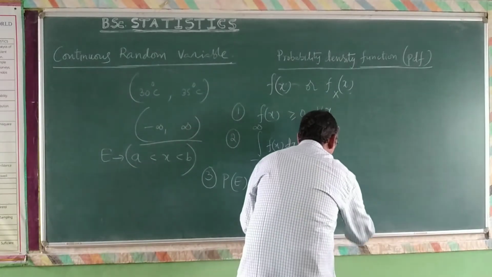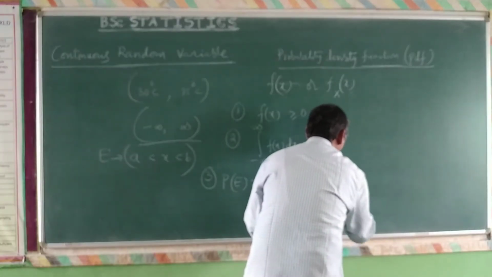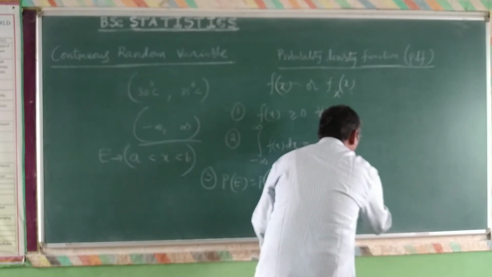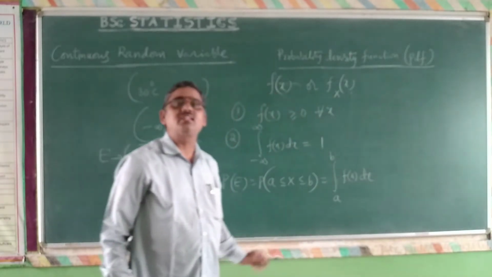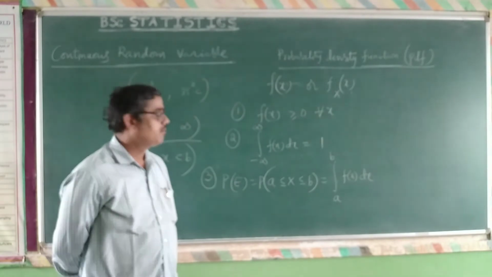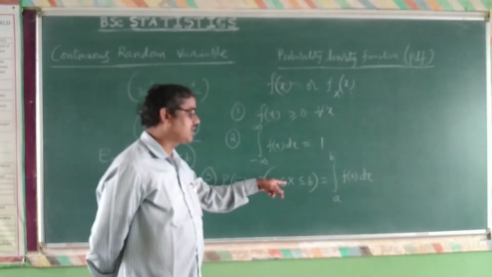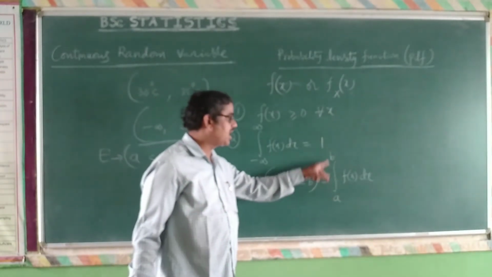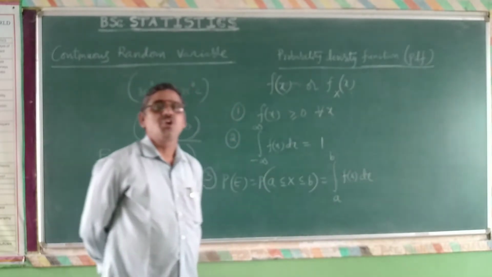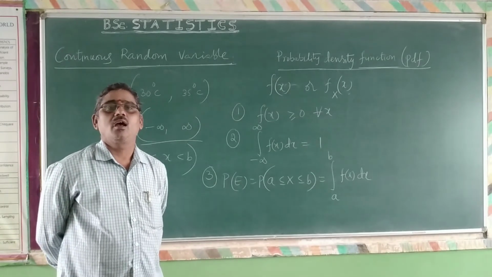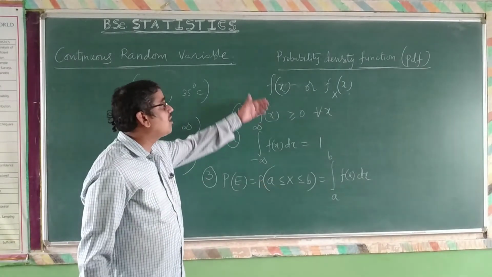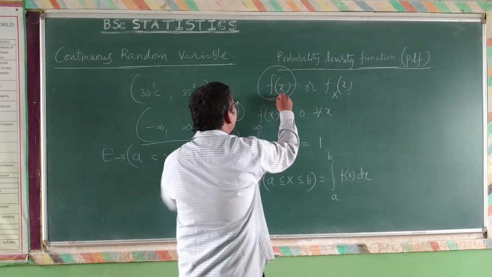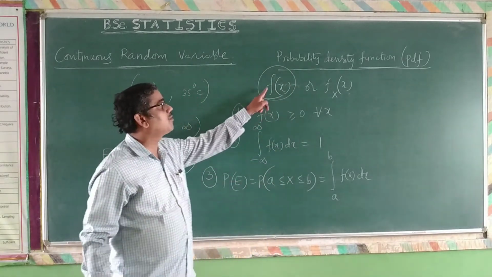It is equivalent to the integral from A to B of f of x dx. So probability of A less than or equal to x less than or equal to B is equal to integral A to B f of x dx. If any particular f of x satisfies these three conditions, it is called probability density function.